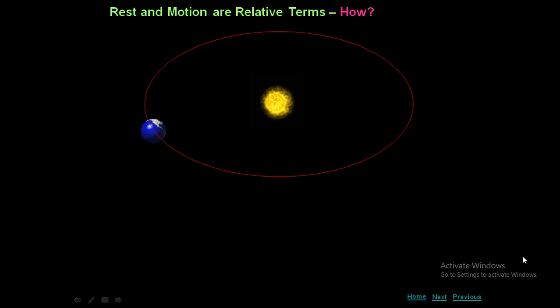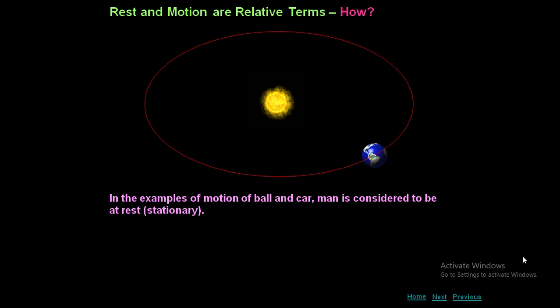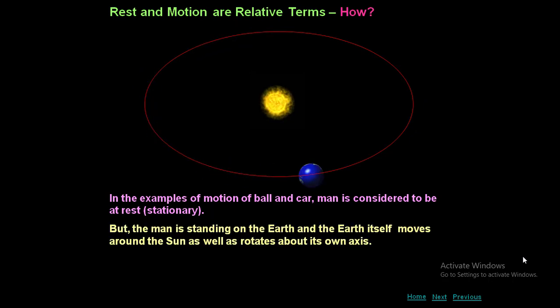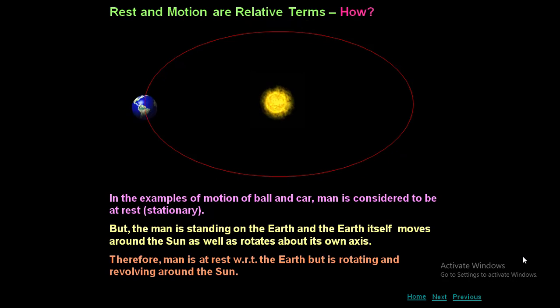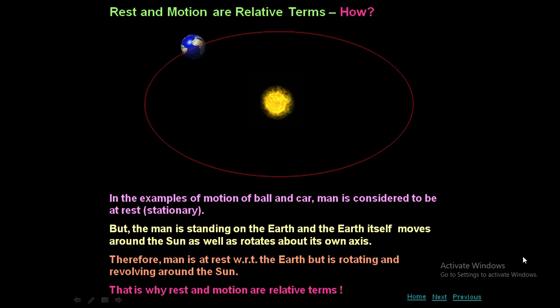Now you can see here, Earth is revolving around the sun. In the example of motion of a ball and car, the man is considered to be at rest, stationary. But the man is standing on the earth and the earth itself moves around the sun as well as rotates about its own axis. Therefore, the man is at rest with respect to earth but is rotating and revolving around the sun. That is why rest and motion are relative terms. This is another example.